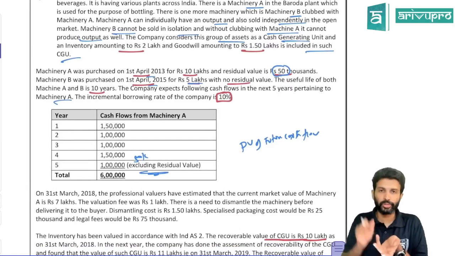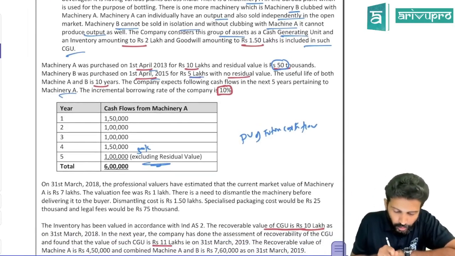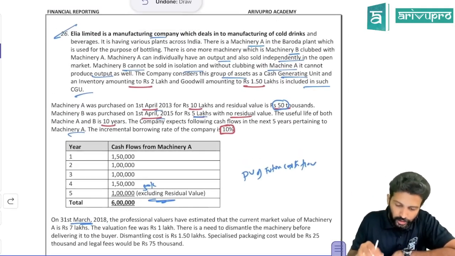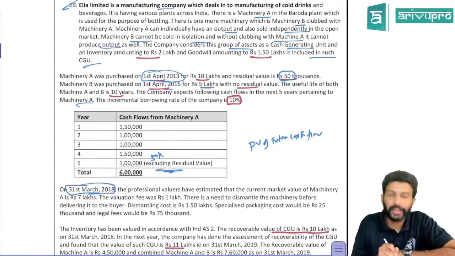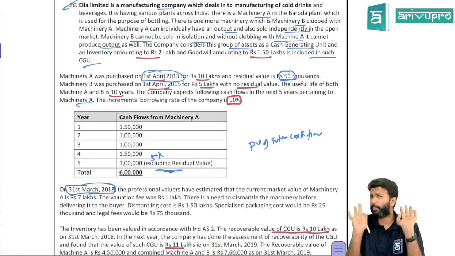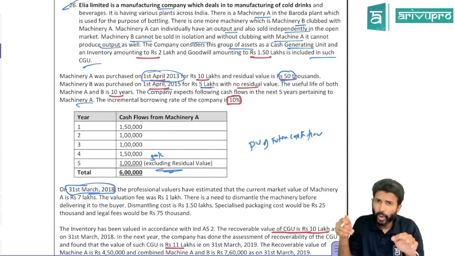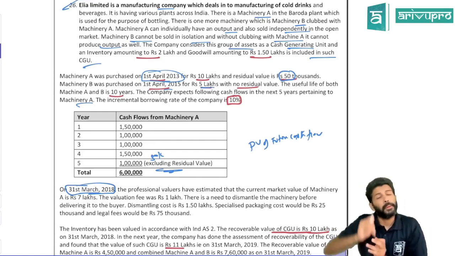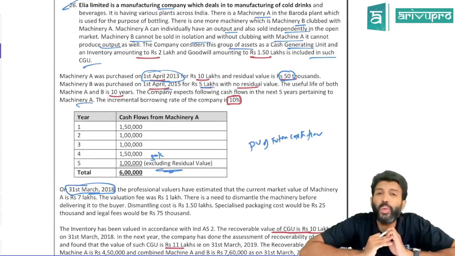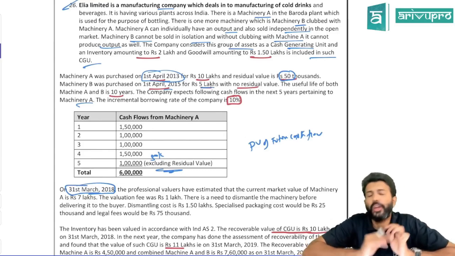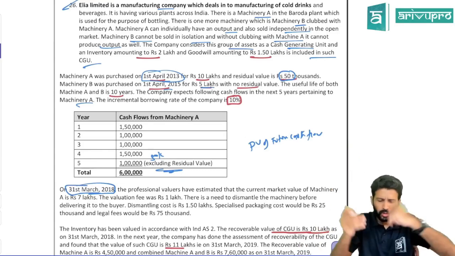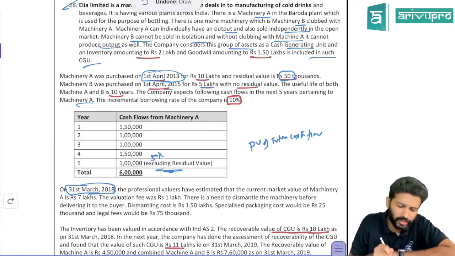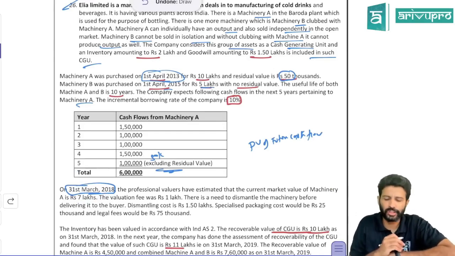So why do you need value in use? I'll tell you in a bit. On 31st March 2018, hang on sir. When did you purchase machinery A? 2013. Now we are on 31st March 2018. So first let's do a thing. In a bigger problem, when you read the whole data, it will be a little difficult. Maybe you may not be able to do the entire problem with full accuracy. So what you have to do, they will anyway be giving you marks for the steps. So you purchased the machinery on 1st April 2013. Now we are talking about 31st March 2018. So how many years?